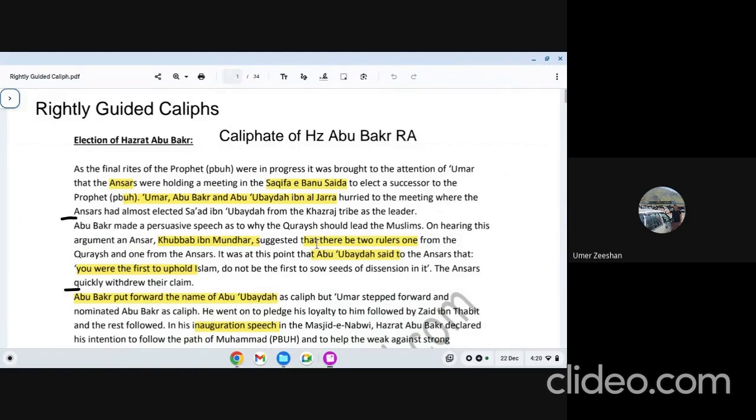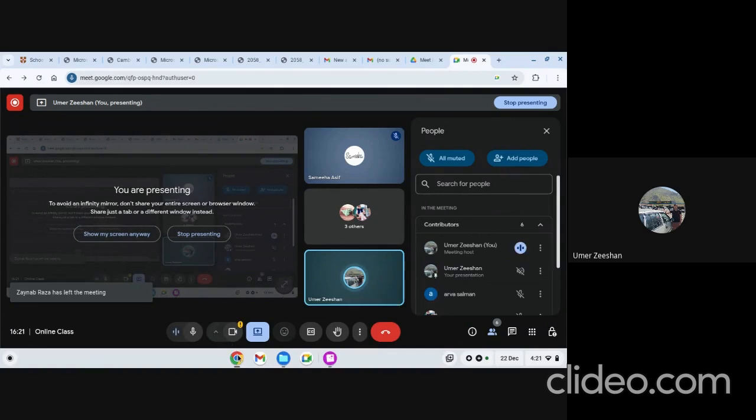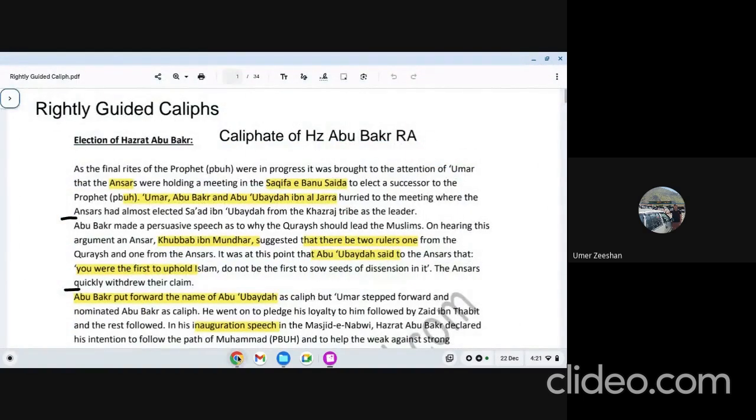Caliphate topic, and we're starting with Hazrat Abu Bakr's Caliphate topic. So when we talk about Hazrat Abu Bakr's Caliphate, we were discussing in the beginning. I personally think there are 4 10-mark questions in it which we need to prepare. If you prepare these 4 10-mark questions, you will be able to answer any question on Hazrat Abu Bakr's Caliphate. What are these 4 10-mark questions?